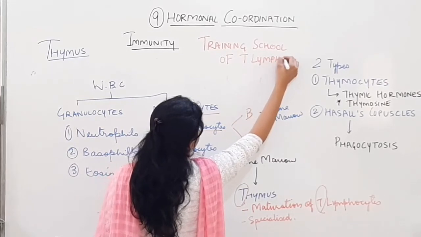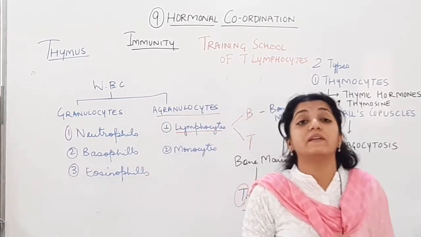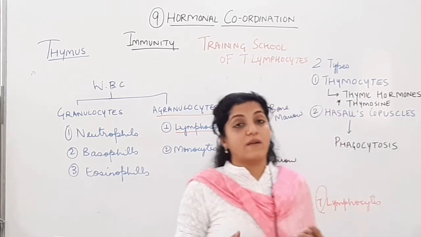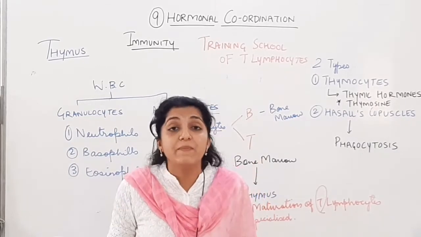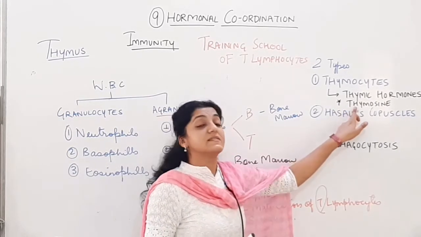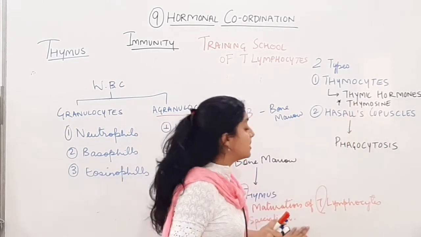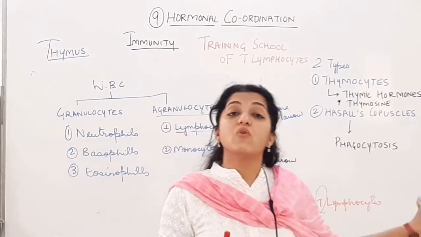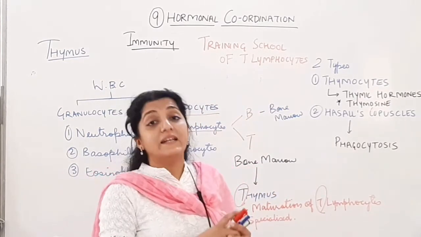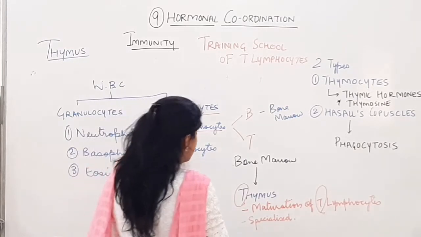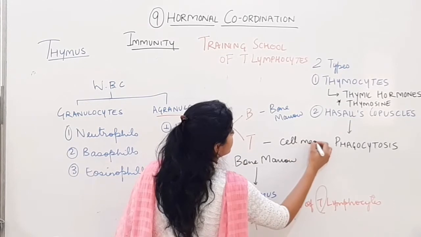It is going to specialize them, it is going to train them, it is going to help in their development and maturation. Alright, and which is the hormone which is going to train the T lymphocytes, which is going to help in the maturation of T lymphocytes, is the thymosin. So T for thymus, T for thymosin, T for T lymphocytes. Thymosin is going to do the work of maturation and specialization of T lymphocytes, and T lymphocytes will mainly be involved with cell-mediated immunity.